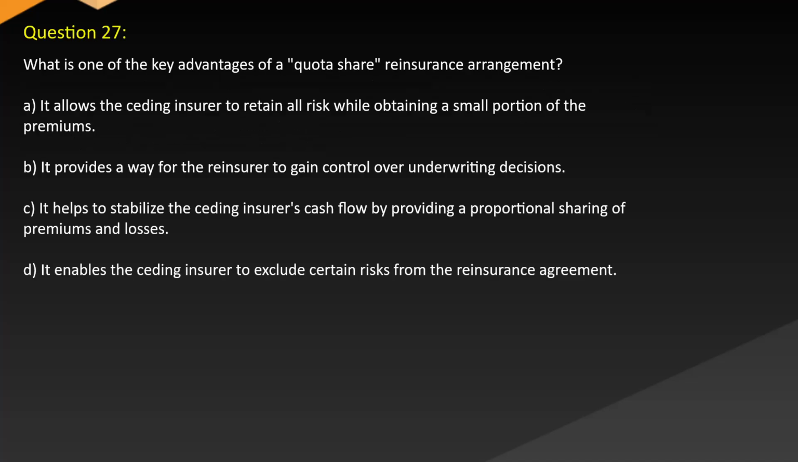Question 27. What is one of the key advantages of a quota share reinsurance arrangement? A. It allows the ceding insurer to retain all risk while obtaining a small portion of the premiums. B. It provides a way for the reinsurer to gain control over underwriting decisions. C. It helps to stabilize the ceding insurer's cash flow by providing a proportional sharing of premiums and losses. D. It enables the ceding insurer to exclude certain risks from the reinsurance agreement.